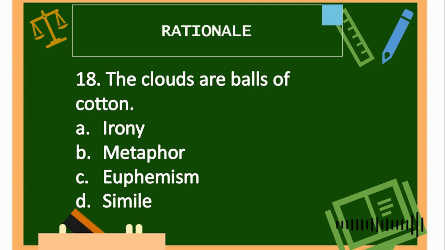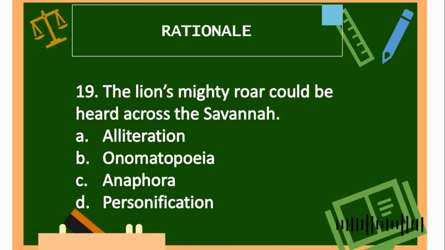Next, number 19. The lion's mighty roar could be heard across the savannah. Is it letter A, alliteration, letter B, onomatopoeia, letter C, anaphora, letter D, personification? We have the word "roar" in this sentence. Roar is an example of onomatopoeia.